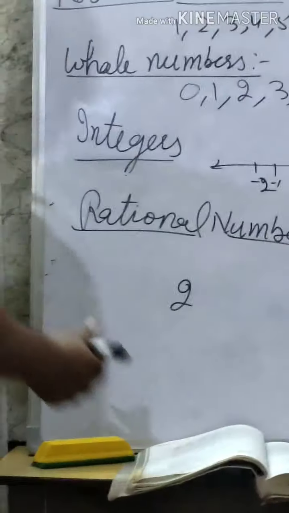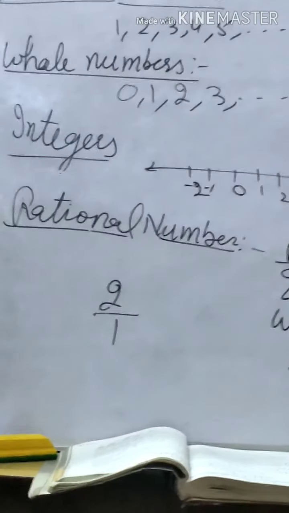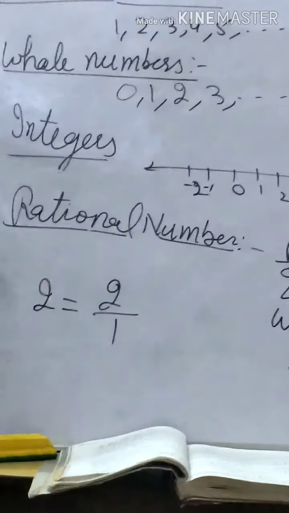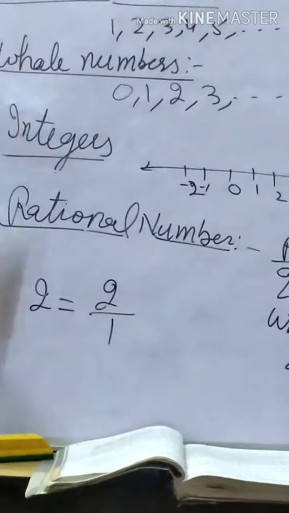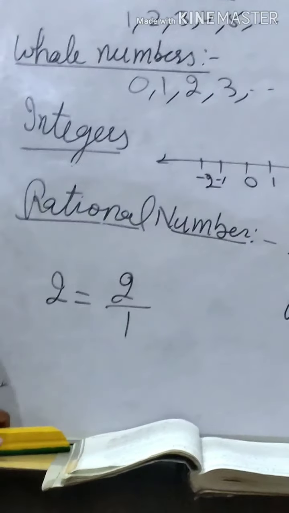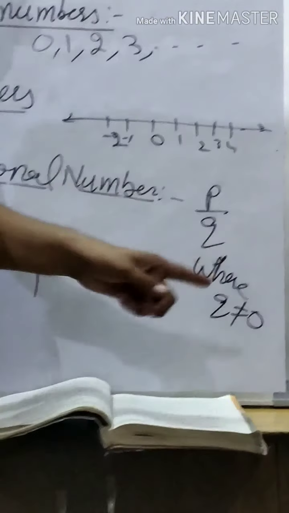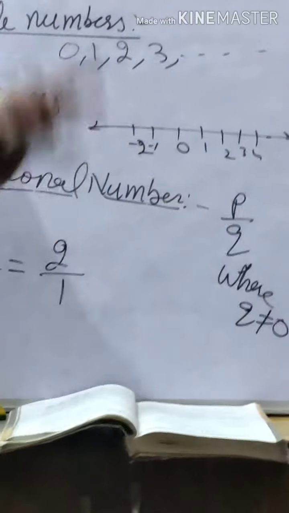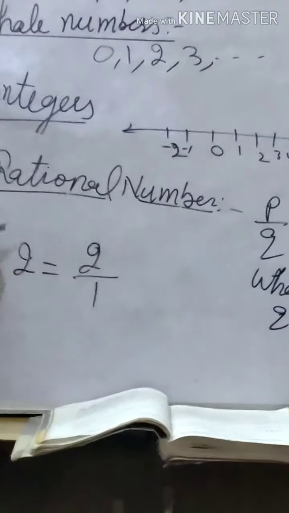So in true or false, what do you say? You will say yes, true, 2 is a rational number, because I can write 2 as 2 by 1, because 2 divided by 1 is 2, so we can say 2 is a rational number. So if a number we can write in the form of P by Q, it is rational; which we can't write in P by Q form, it is not a rational number. So now, my dear students, I will take only one method.